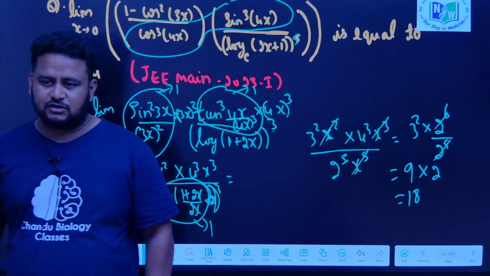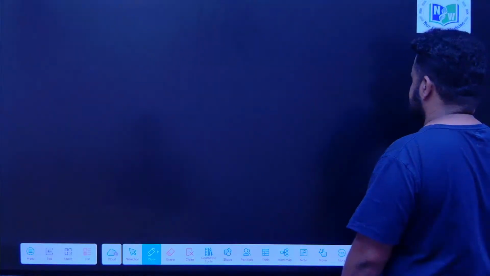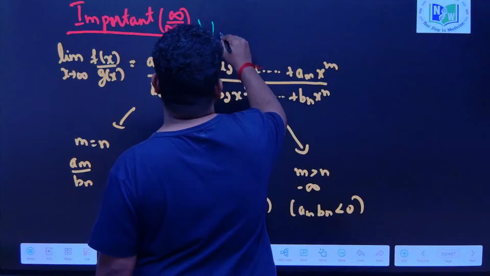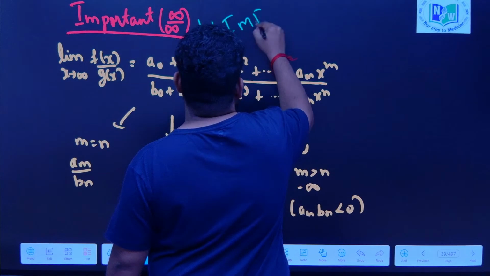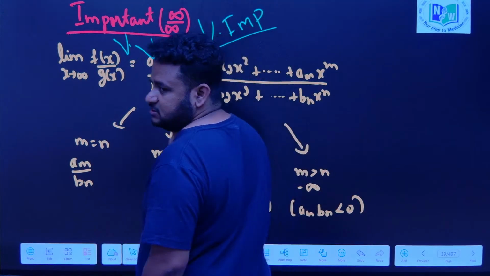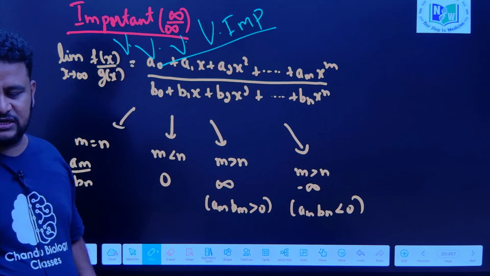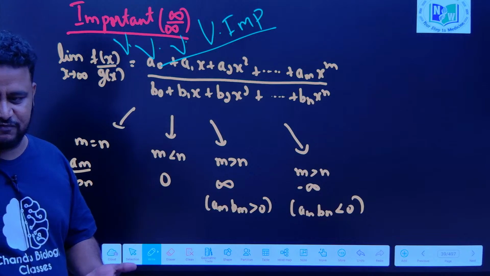Clear? This is how we can solve this question. Clear? So that is it, nothing much to do with this question, very simple. The concept is simple. While solving, we should be careful. Now, if I say something that is important in limits, this is very, very, very important. So, I told you about determinate form, that is indeterminate form, when it comes.